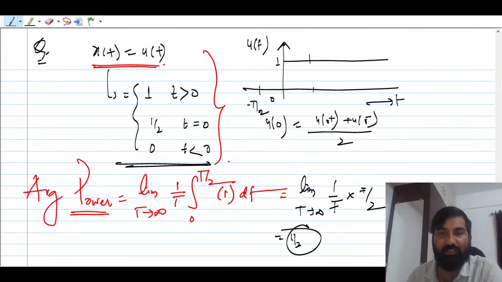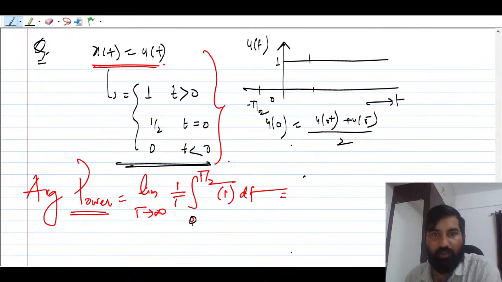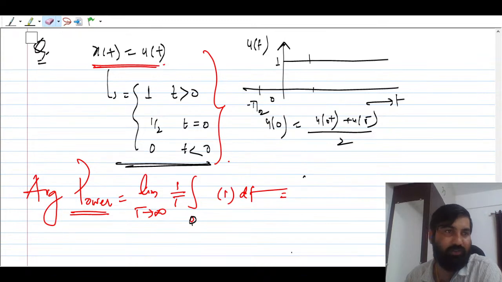So I think this is clear. If you take it starting from 0 onwards, it is 0 to T by 2, or you can take the full period. Let us not take T by 2, because we are going from, let me apply the actual definition again.